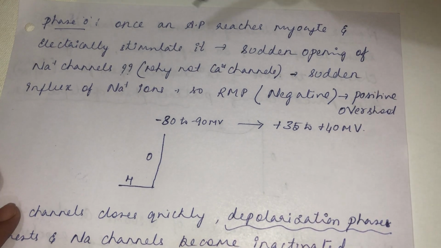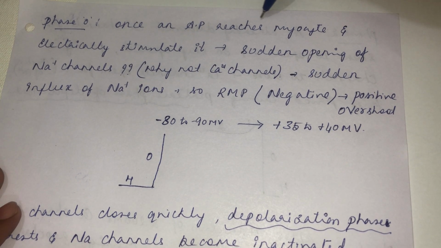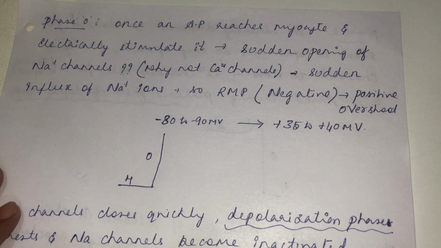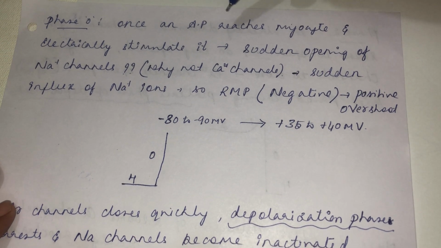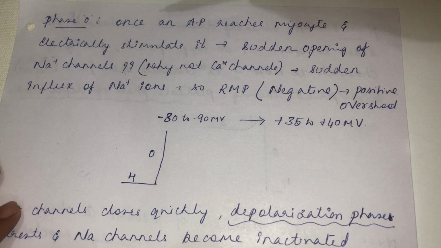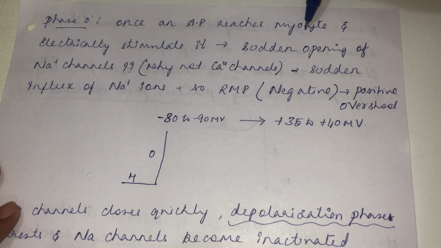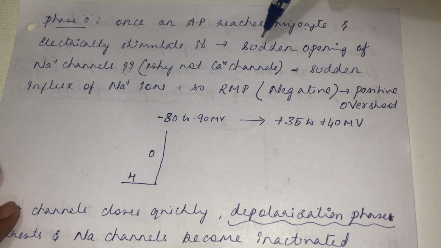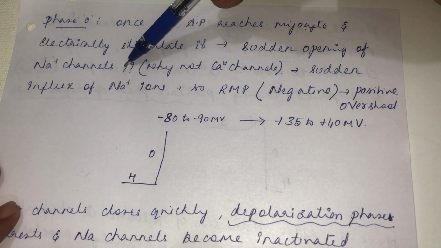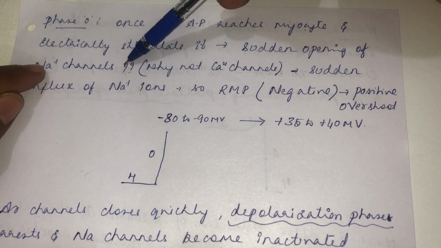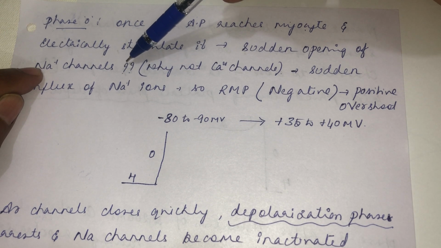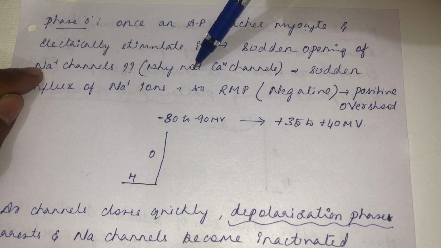See, phase 0, once an action potential reaches the myocyte. I already told you, this non-automatic fiber, the ventricular myocyte, cannot generate impulse on its own. It has to wait for another action potential to come and activate it. So while waiting, if an action potential reaches the myocyte and electrically stimulates it, there will be sudden opening of the sodium channel. Why not the calcium channel? I already told you it's a fast channel, so it is early to open, early to close. The calcium channel will take time to open.